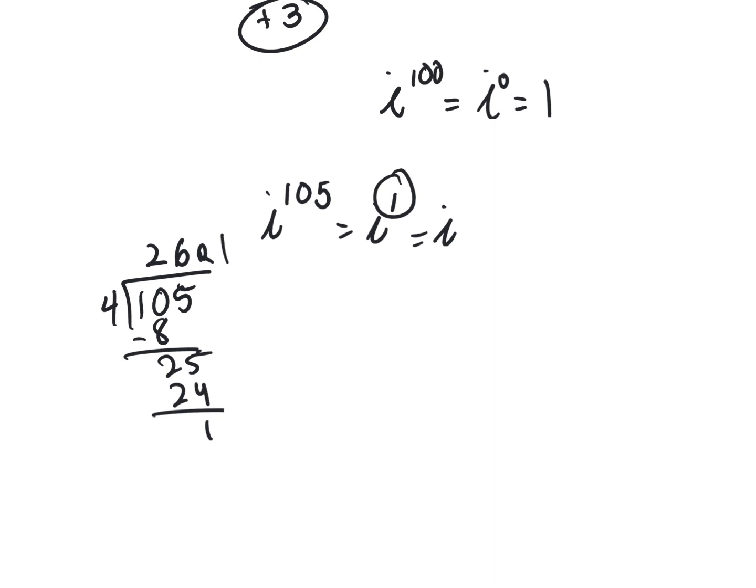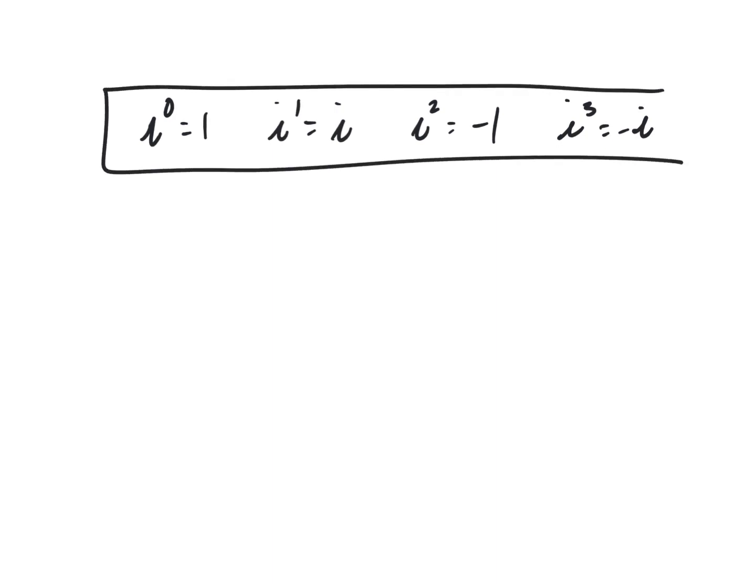So these are the ones that you have to have written down in your notes. i to the 0 is 1. i to the 1 is i. i squared is negative 1. And i cubed is minus i. Okay, those are the 4 you need to memorize, have in your notes, tattoo on your arm, whatever you decide to do.